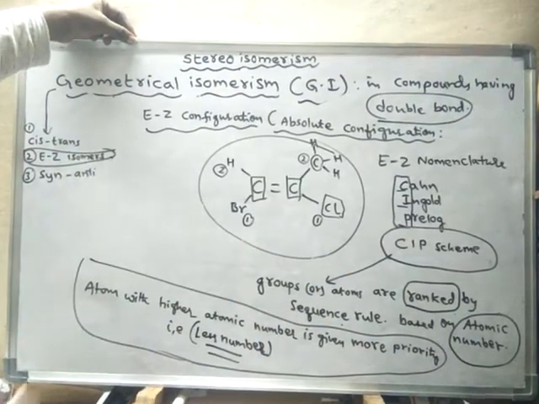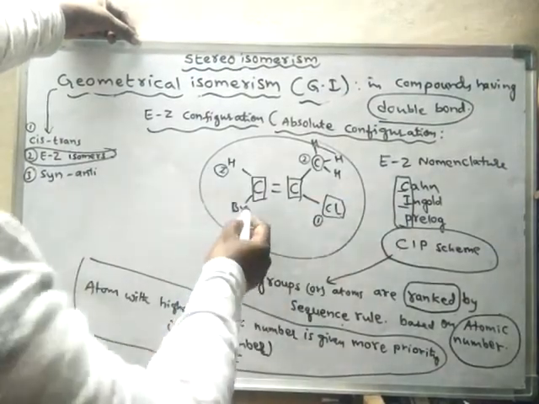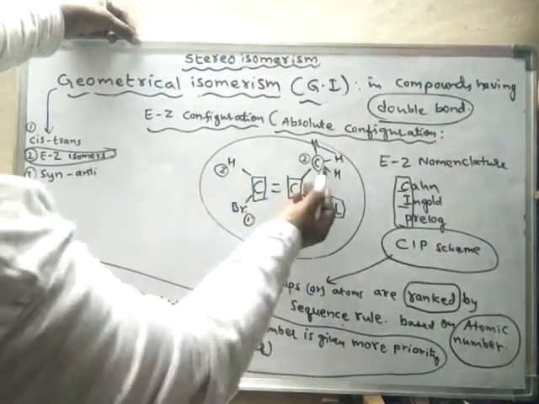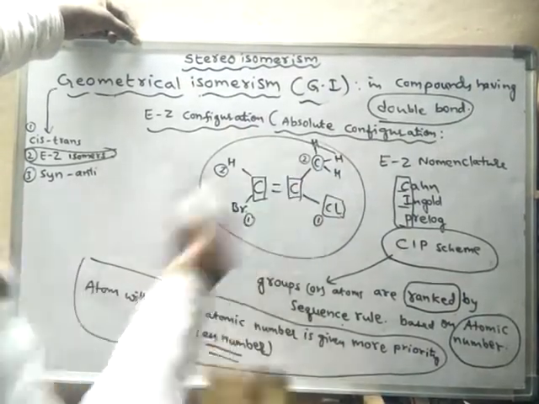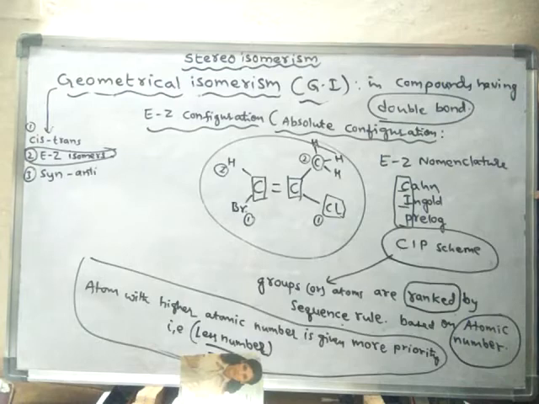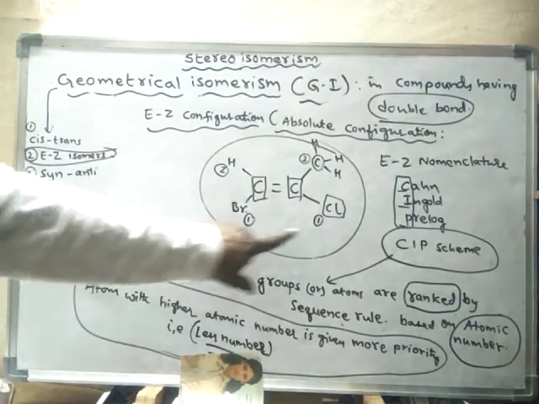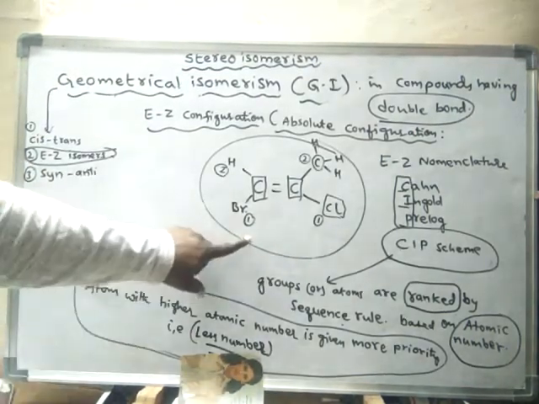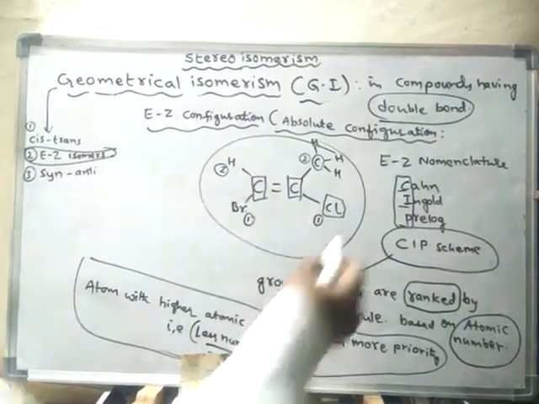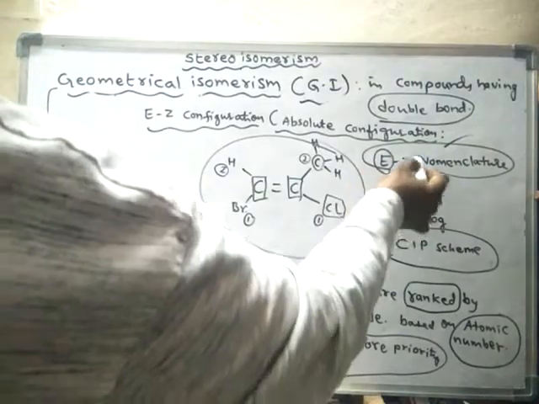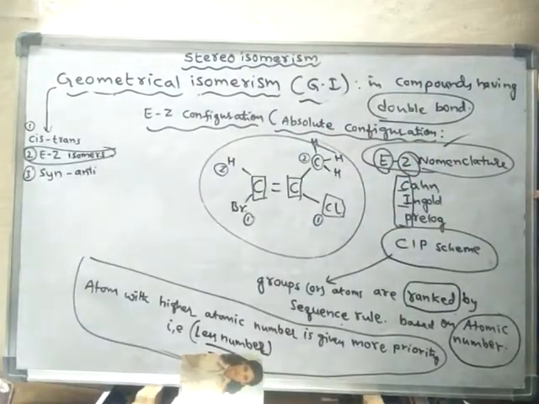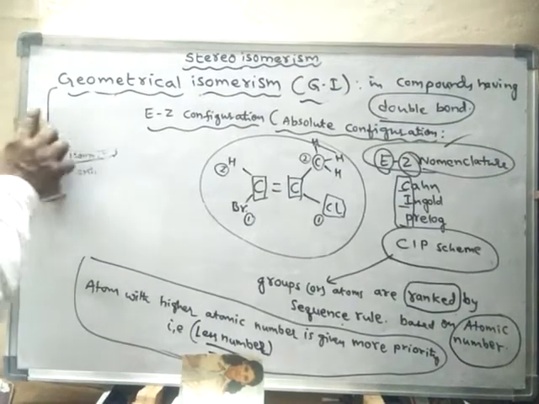After giving ranking to the atoms or groups which are directly attached to the doubly bonded carbons, based on the ranking we will give the name, the nomenclature, either as E or Z. What is E and what is Z?